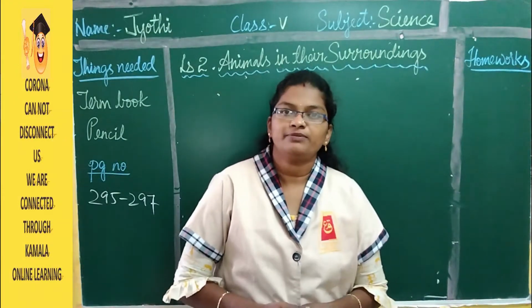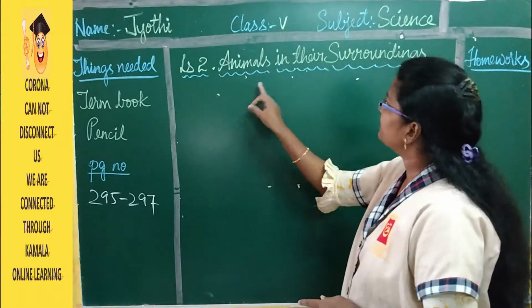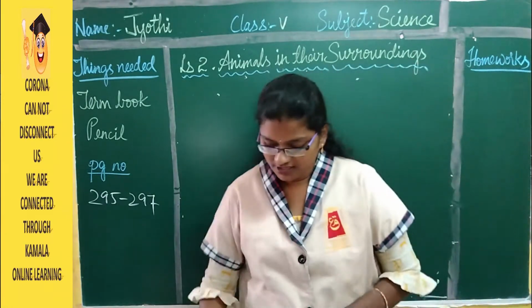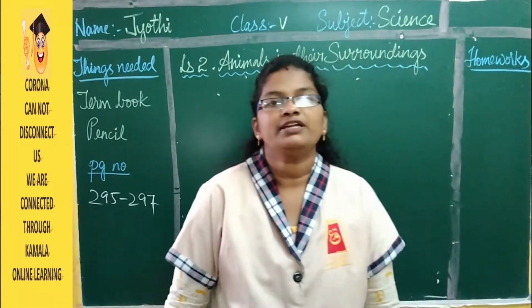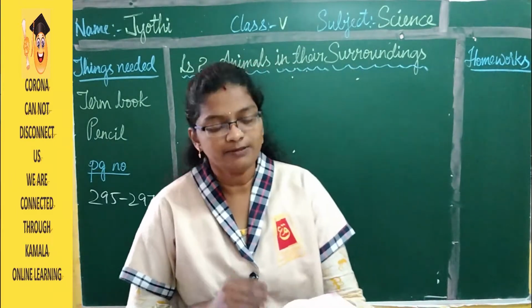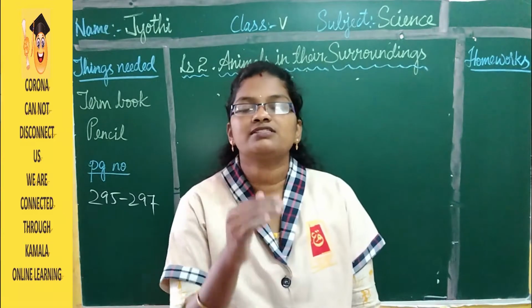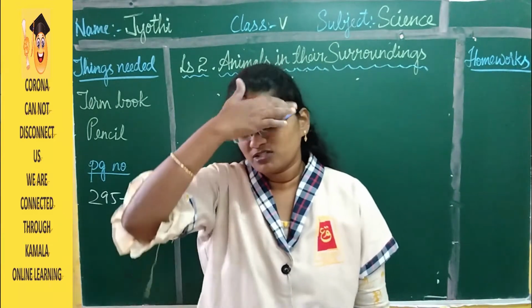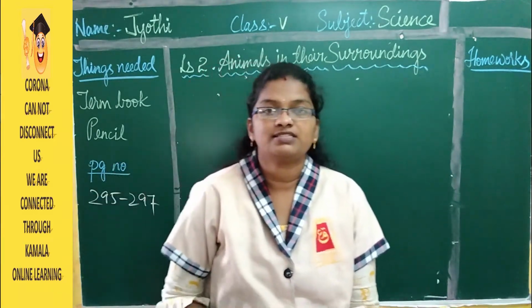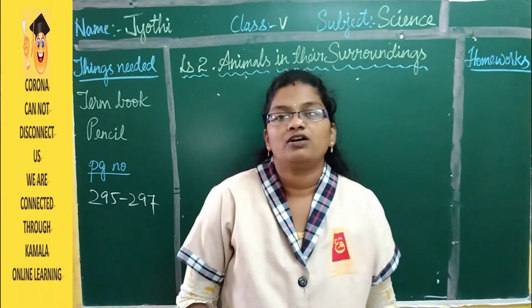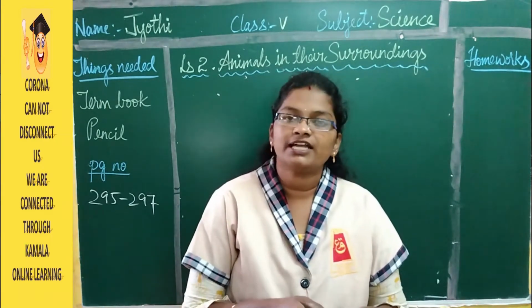So we are in lesson number 2, that is animals in their surroundings. So already we have completed a little portion of the lesson. In the previous class we have learned about the animals and about their habitat. So there are 5 habitats. The animals which live on land are called terrestrial animals.